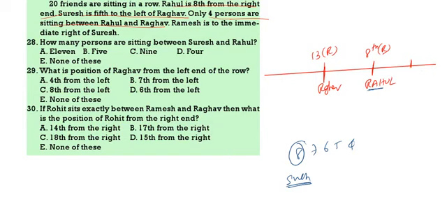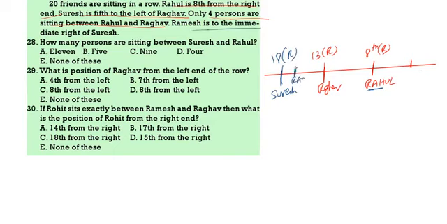Now, Suresh is fifth to the left of Raghav. Fifth to the left means 13 plus 5, that is 18th. So 18th from the right is Suresh. Ramesh is to the immediate right of Suresh, so Ramesh will be 17th from the right. All persons I am taking to the right side.